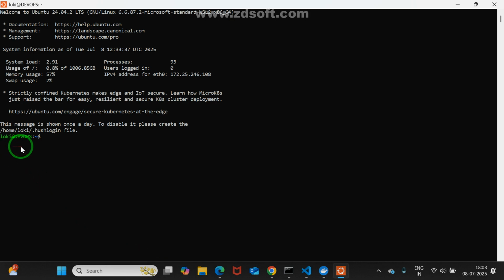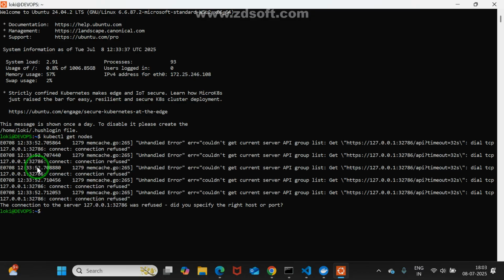Here I'm having my username, maybe Loki. There I'm going to run kubectl get nodes. I'm going to apply it. I think something is not showing properly, right? Are you agreed with me? Maybe something is incomplete. Let me check it. kubectl config get-contexts. We may check it. Any spelling problem?